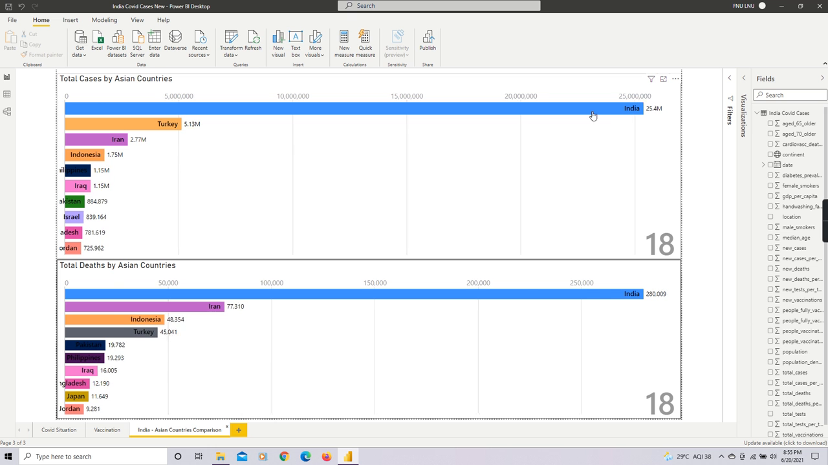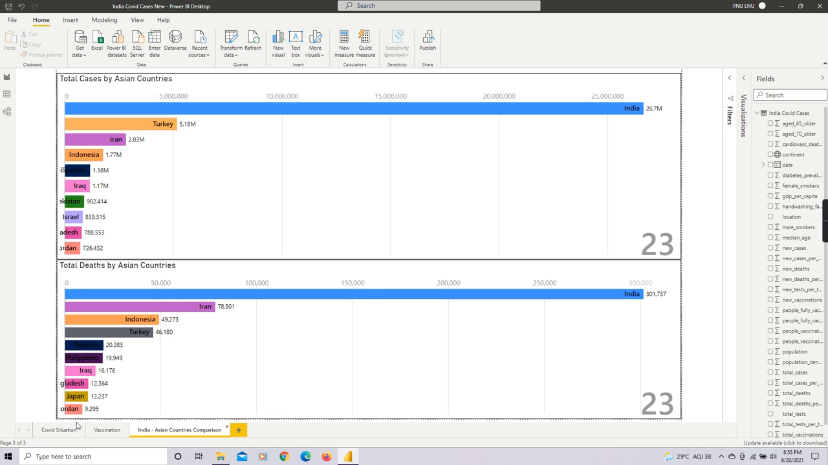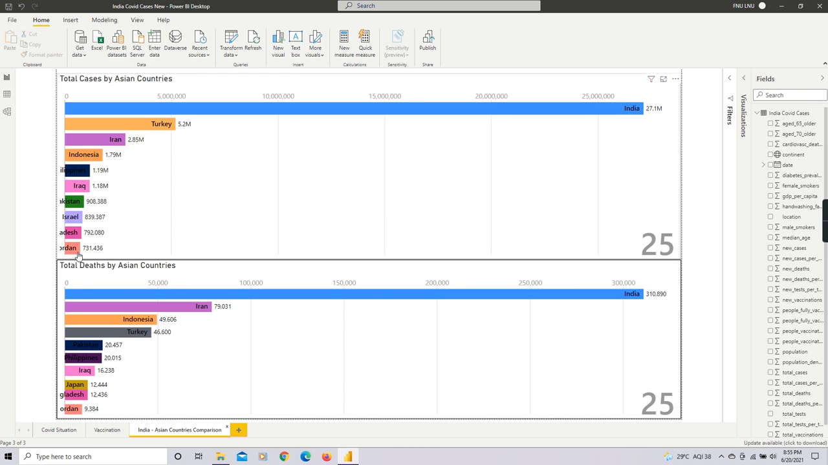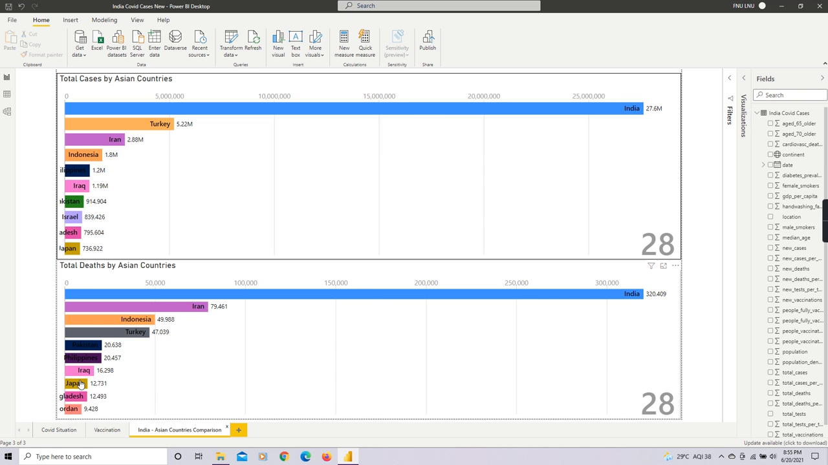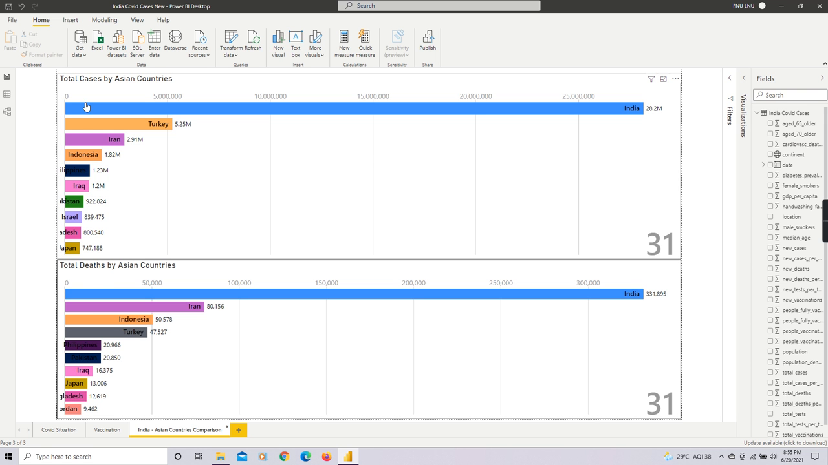So we can see India seems to be on the top for the total cases as well as for the total deaths, and Jordan seems to be the least. Over here now Japan has come to the seventh position. Okay, so finally Japan seems to be at the bottom for the total cases, which is 7,47,000, and Jordan seems to be at the bottom with 9,462 deaths by Asian countries.